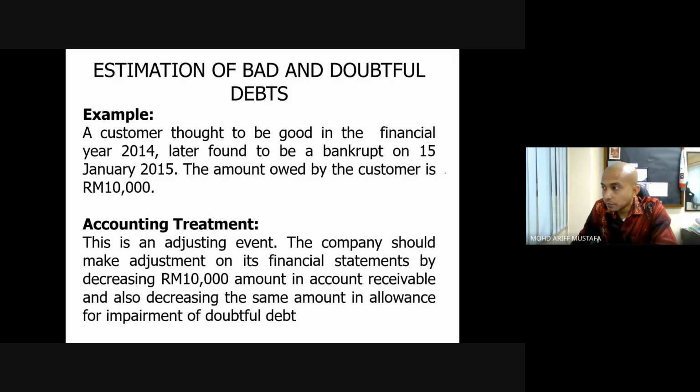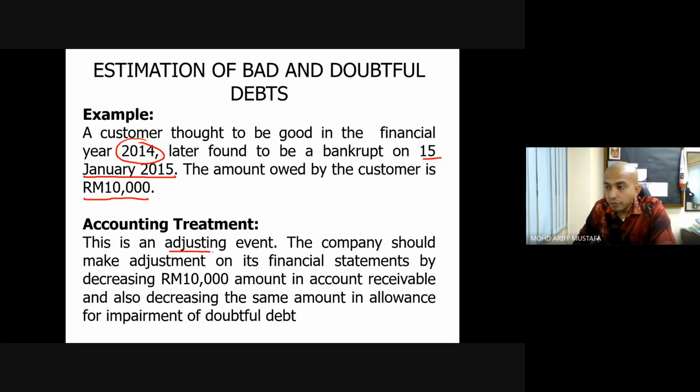Later found to be bankrupt on 15 January 2015. You see, in 2014, we thought this customer can pay. Right. But suddenly, on 15 January 2015, out of nowhere, it went bankrupt. The amount owed by the customer is 10,000. So is this an adjusting event or a non-adjusting event? The answer is adjusting event.